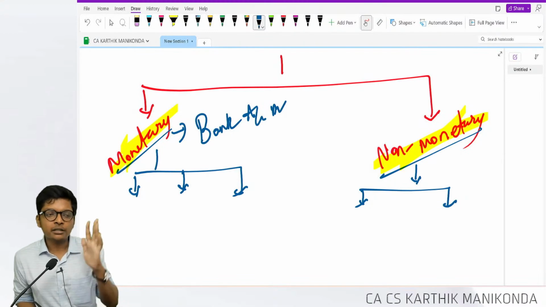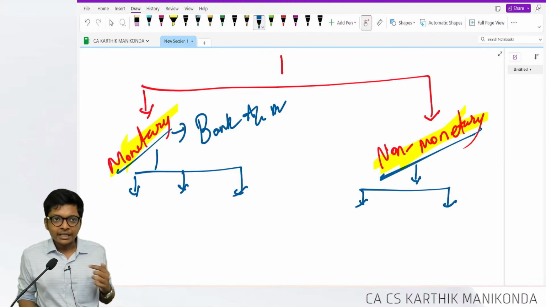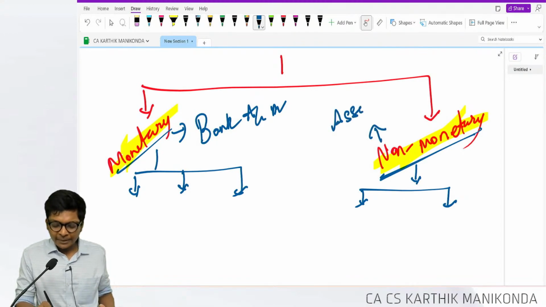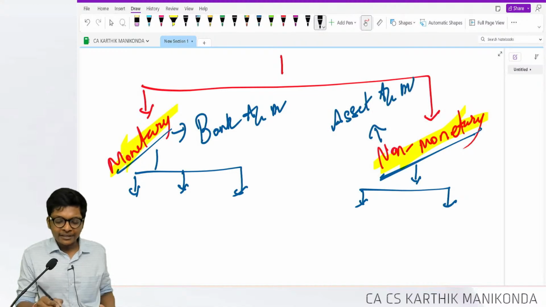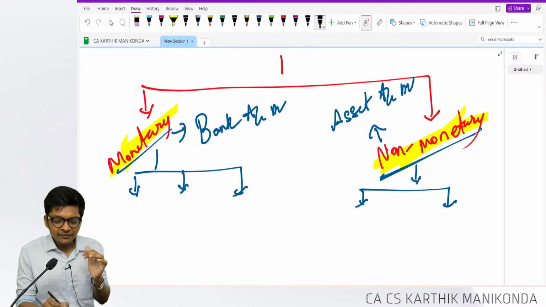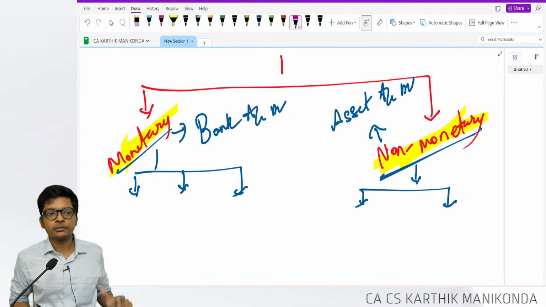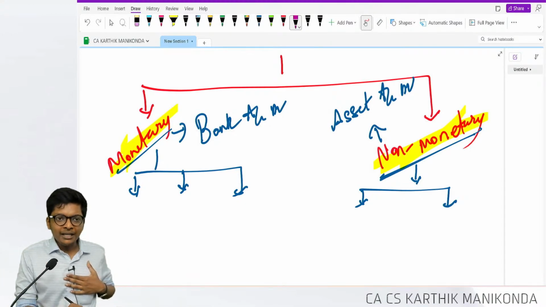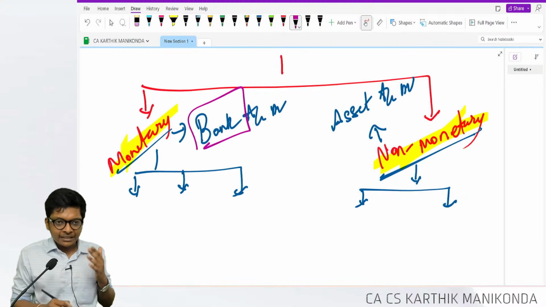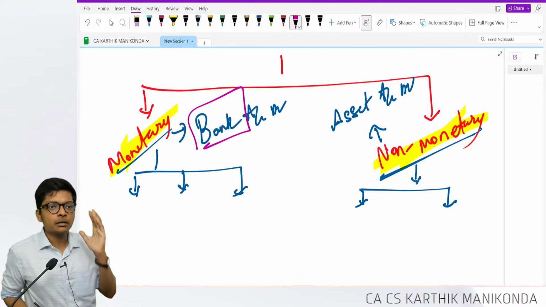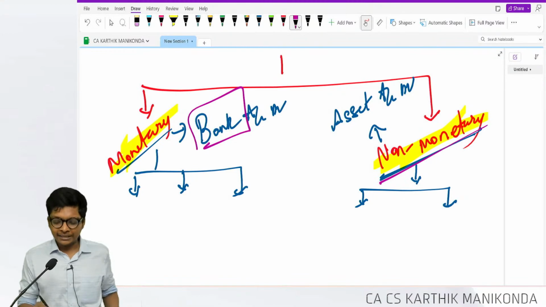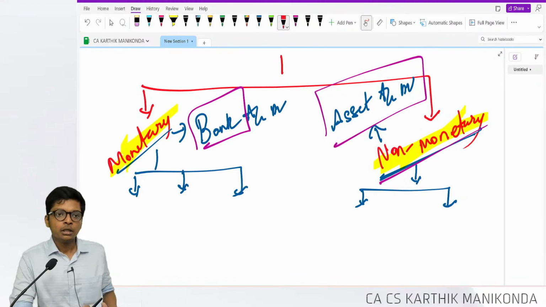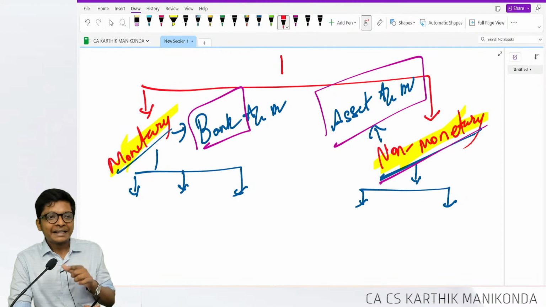The discussion is what to credit. In non-monetary, what am I receiving? An asset. So here, debit will always be the asset account. This will not change even if they ask you 10 lakh questions in AS 12. I'm just giving a number to tell you. In all sums, if it's a monetary grant received, debit should and always will be bank. If it's a non-monetary grant, debit will be asset. The question is what to credit.